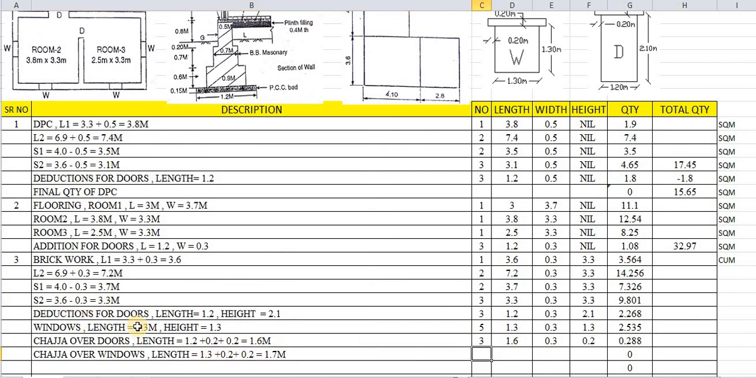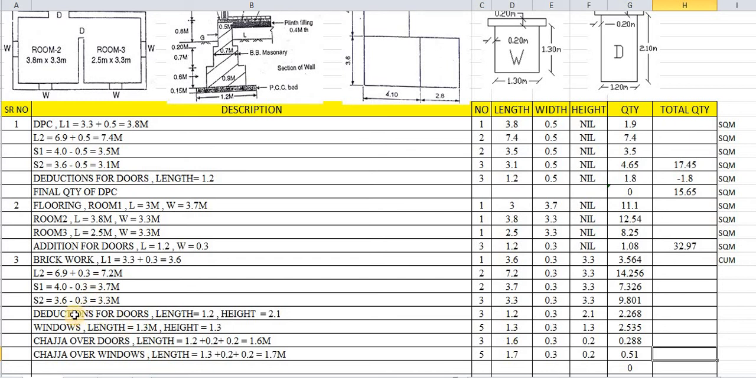How many windows are there? Here we have taken windows as 5 numbers, so the same quantity will be for chajja. The length of that is 1.7. What about its width? 0.3, and its thickness is 0.2. So this is nothing but the deductions for doors and windows and chajja.